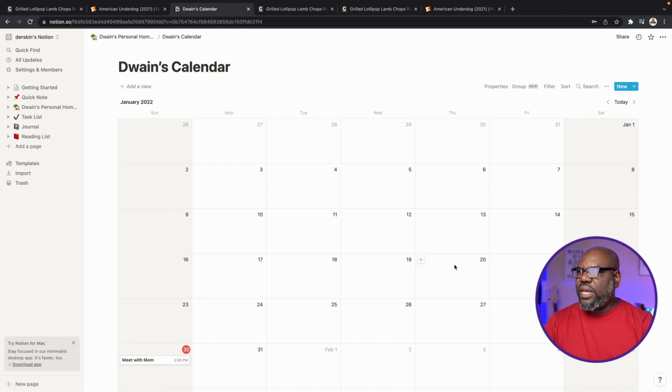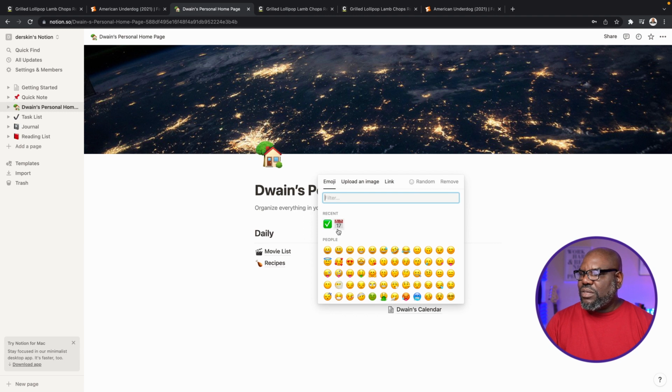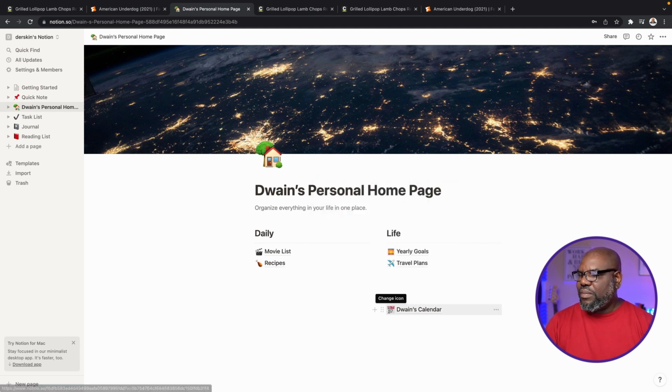And so this is a good way of having a calendar. And if I pop back up to the top level, you'll see that calendar is now here. I'm going to go ahead and change the icon to, I like this guy. And you can search for different ones. I just happen to like that, and so I'm going to leave it there. Okay.